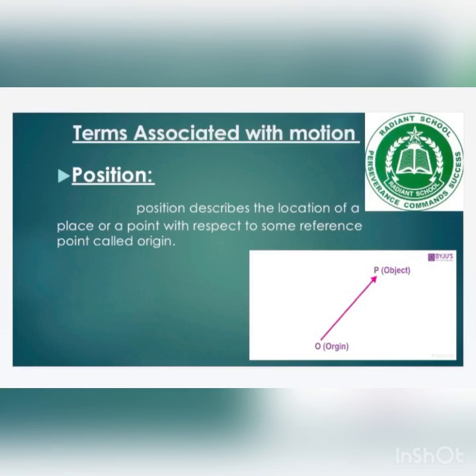So the first one is position. Position describes the location of a place or a point with respect to some reference point called the origin. For example, here in the picture you can see that there is an object which is present at point P and you want to locate that object. So you will require a reference point. That reference point is O, and this reference point is also called the origin. Let us explain it with the help of an example.